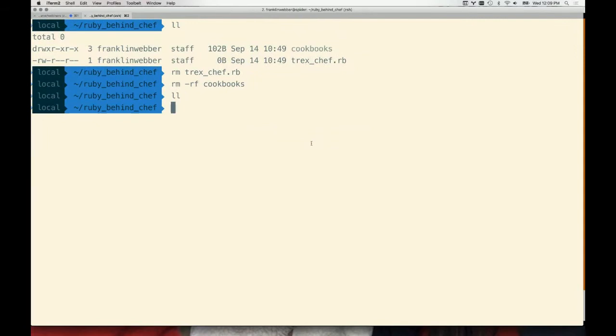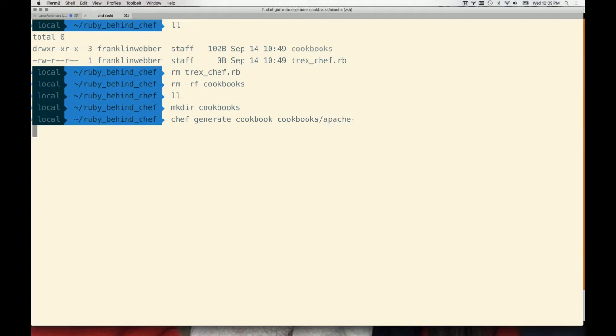Within my directory, I need to have a cookbook, essentially a recipe file that I want to parse. So I'm going to make a cookbooks directory, and within it I'm going to generate a cookbook. It doesn't actually matter what kind of cookbook I generate. I will just default to that generic, one-of-a-kind cookbook, Apache. So I'm just going to do a chef generate cookbook, put it in the cookbooks directory, and call it Apache. You could call it IIS, whatever you want to do. The whole point is we're just going to start parsing the recipe file from that, and we're going to load it up with plain Ruby without loading any Chef whatsoever.